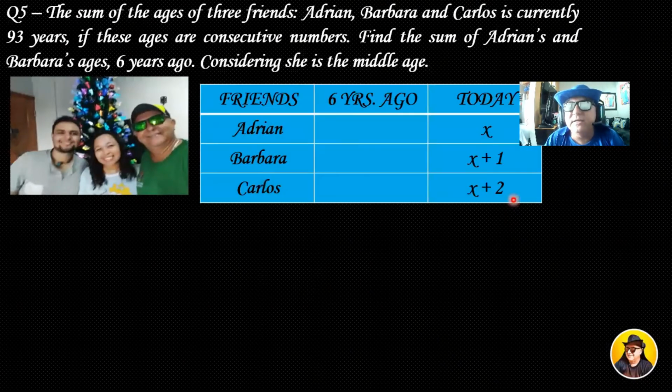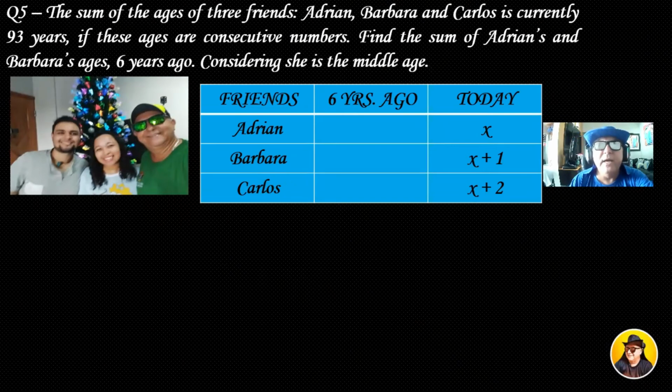And now I have a table. Let me move my window once again. All right. So as I told you, when I make up the table, I consider today as my starting point. All right. So pay attention. Adrian is x, Barbara is x plus 1, and Carlos is x plus 2.